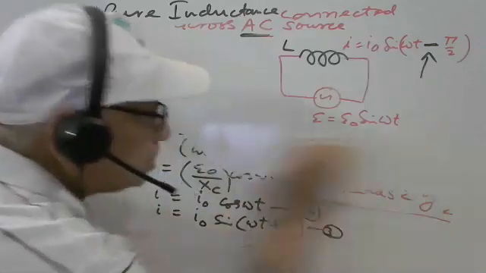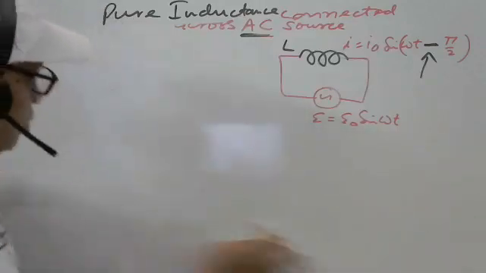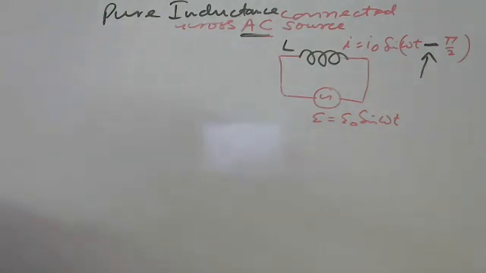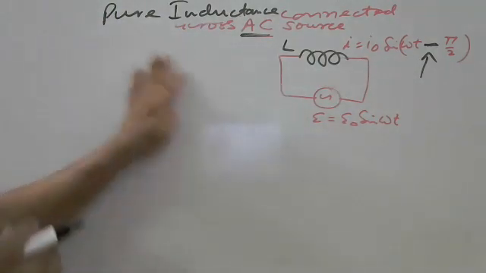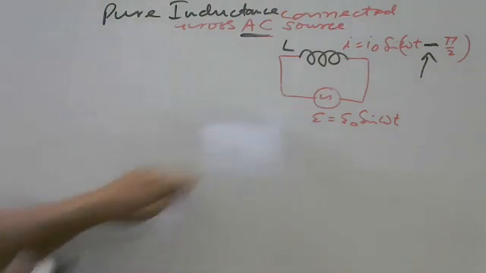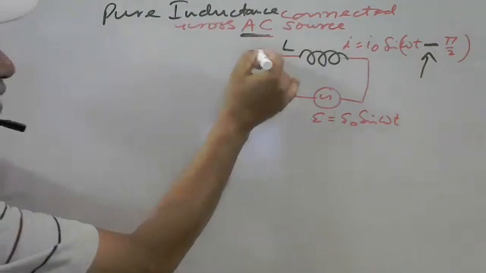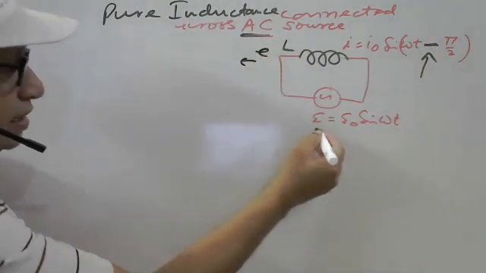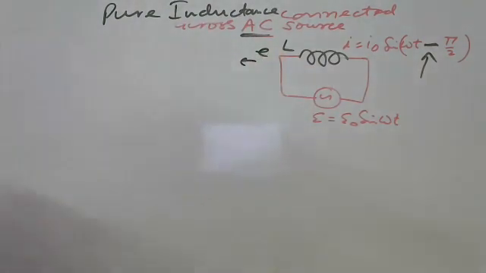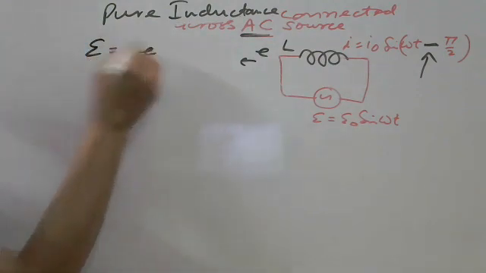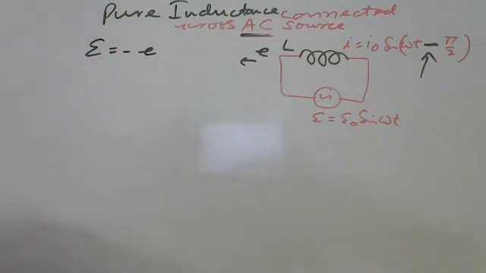I'll take 2-3 minutes maximum now. Here, what is the relation? Again, what is the relation here for inductance? E, and this is the E, and this is the E. Both are in opposition. So here E can be written as minus E. Can we write like this?